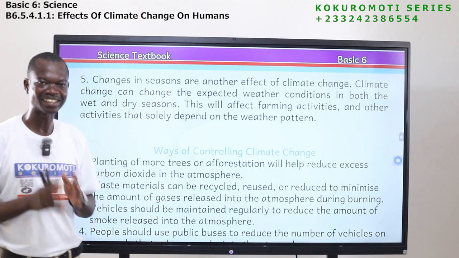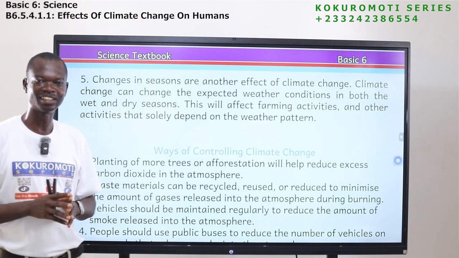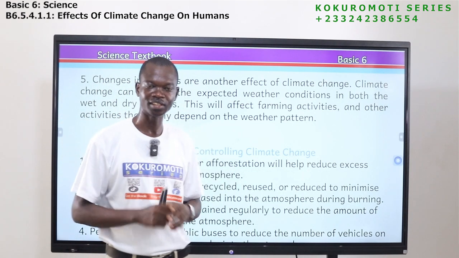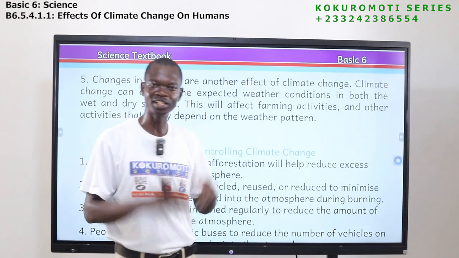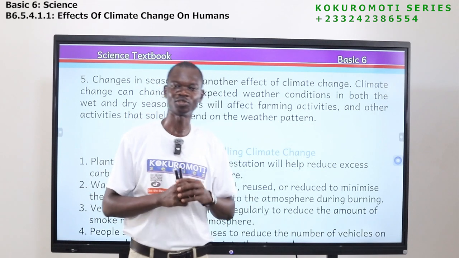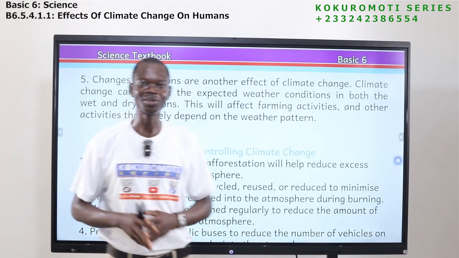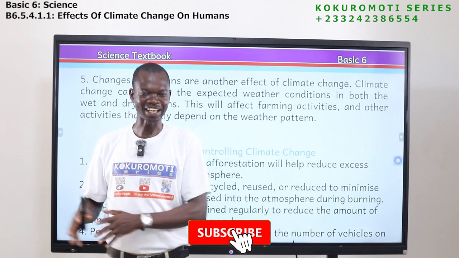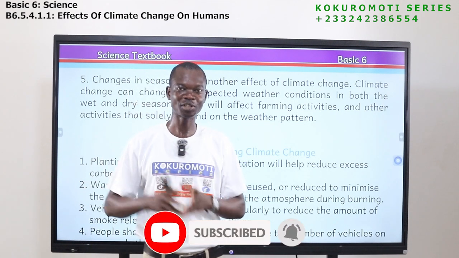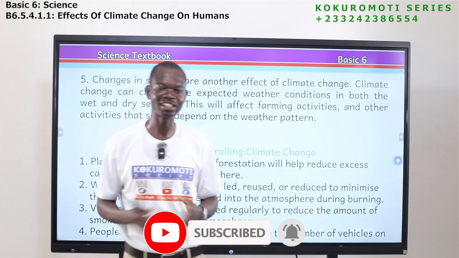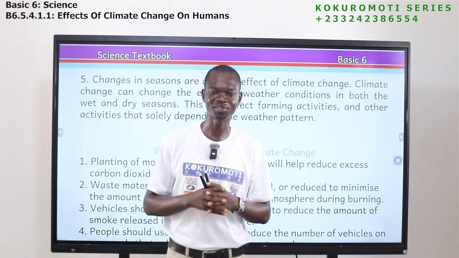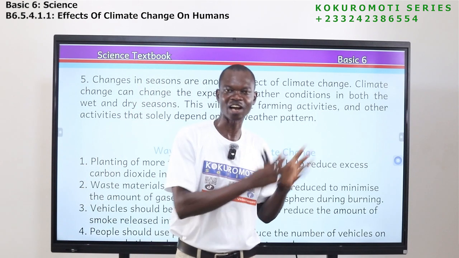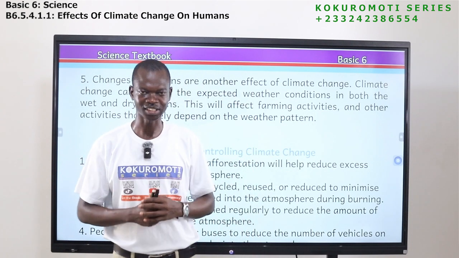So during dry season, we expected that there will be no rainfall, but sometimes during dry season, that is where it will rain. Always or almost every day it will rain. During wet season too, we expect that it will rain all the time. But if there is climate change during wet season, you will not see any rainfall, you will not experience any rainfall. So this affects those who plan their activities according to the weather conditions.